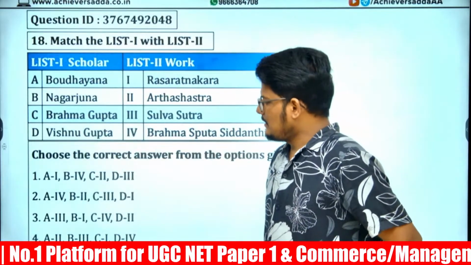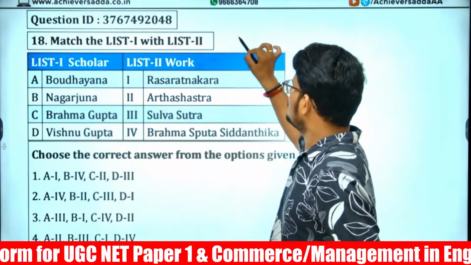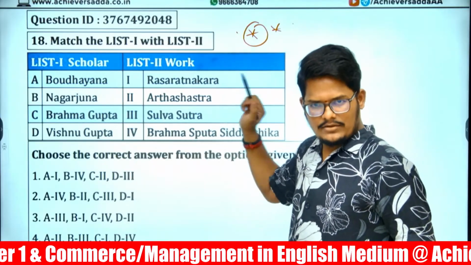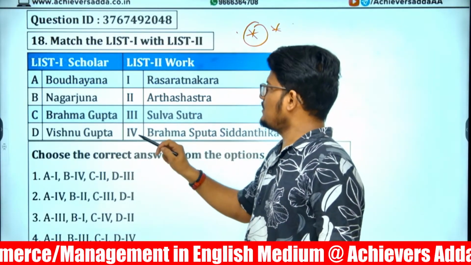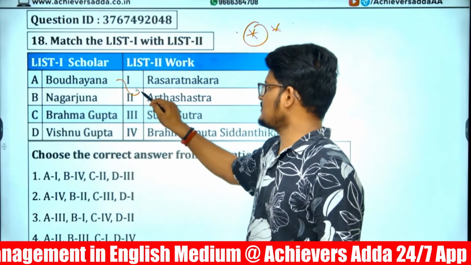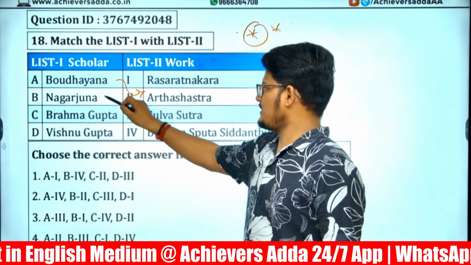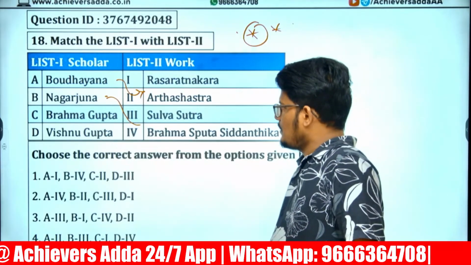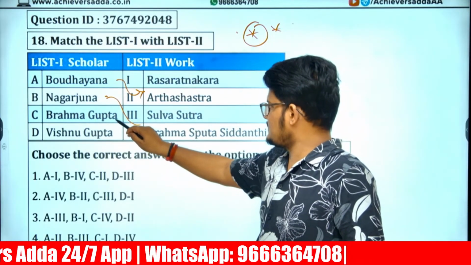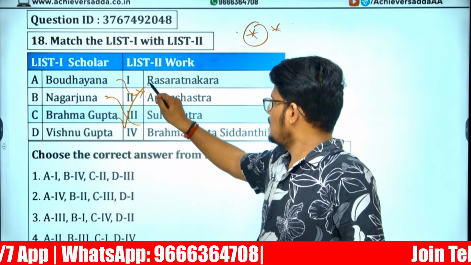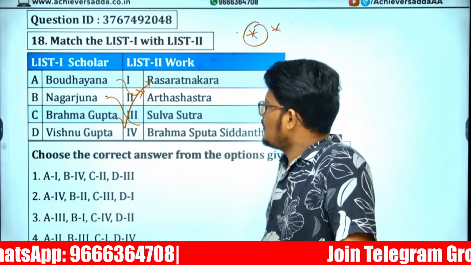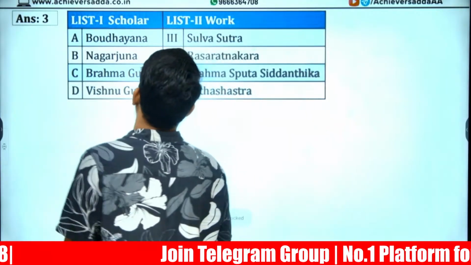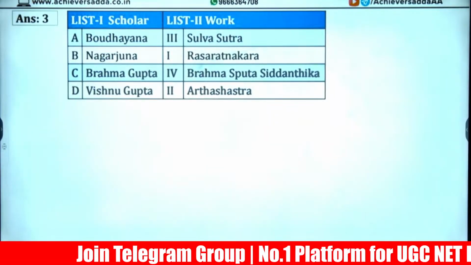After that, Baudhayana, which was yesterday evening's question. Baudhayana is related to Arthashastra. Nagarjuna is related to Sulva Sutra. Brahmagupta is related to Rasaratnakara. Vishnugupta is Brahmasphuta Siddhanta. Wait, the answer is mismatched.